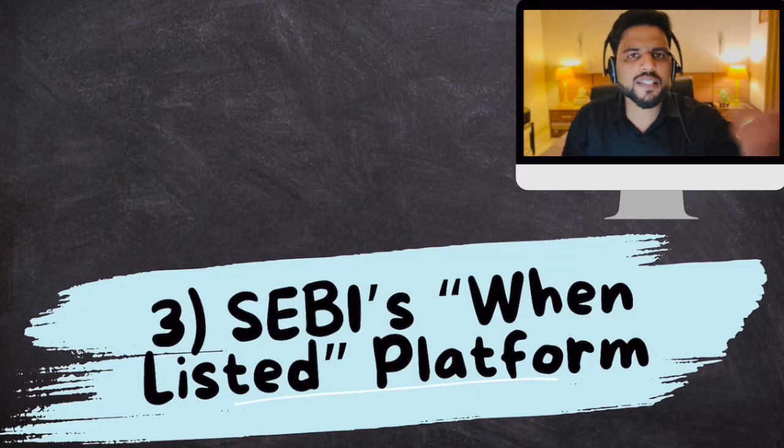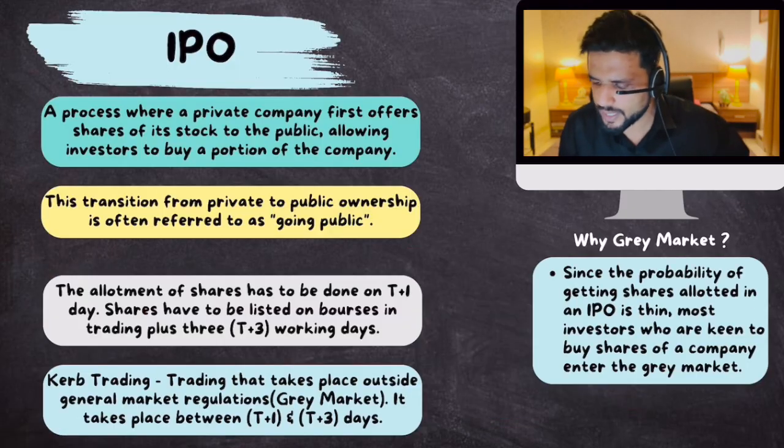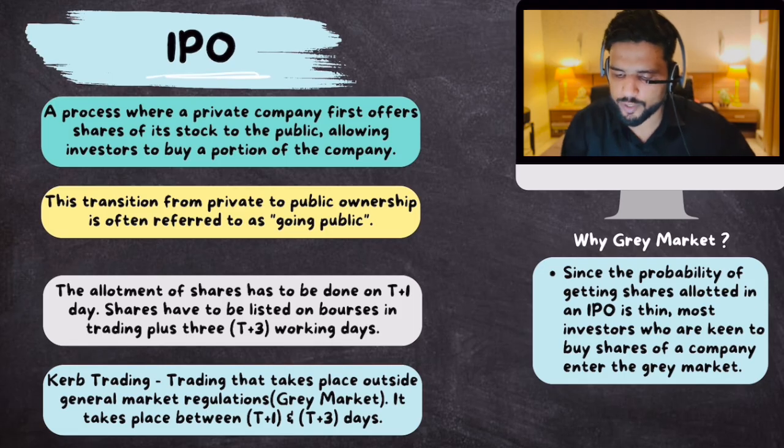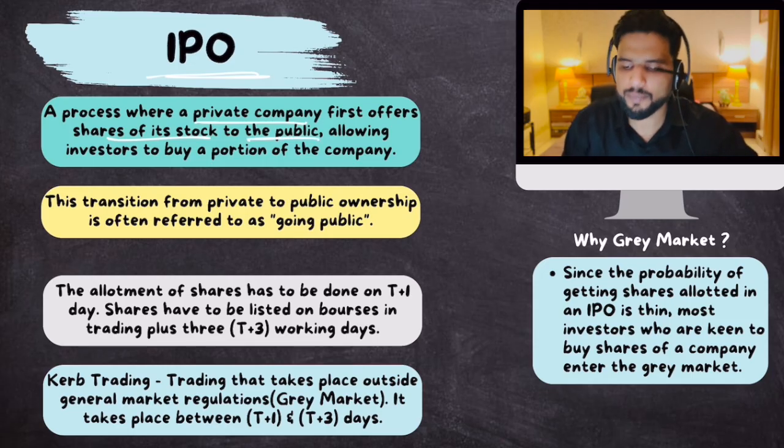Okay. So what is this gray market? What is when listed platform? To understand this, we need to understand what IPOs are, right? So let's try to understand that. What is initial public offer? So initial public offer is a process where a company whose shares are not in the market, offers shares of its company for general public. When it does that, it becomes public.